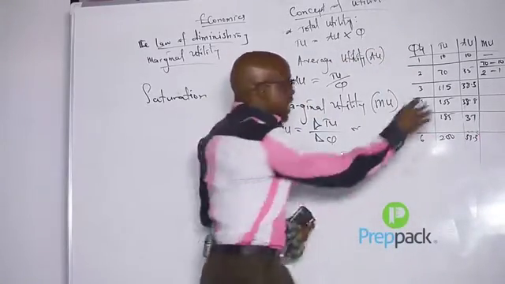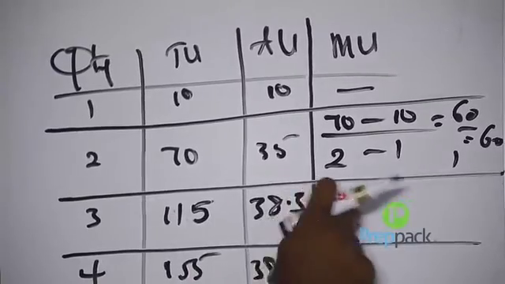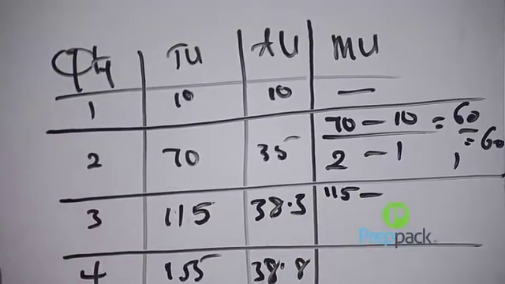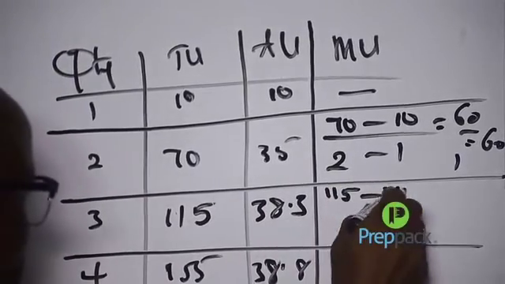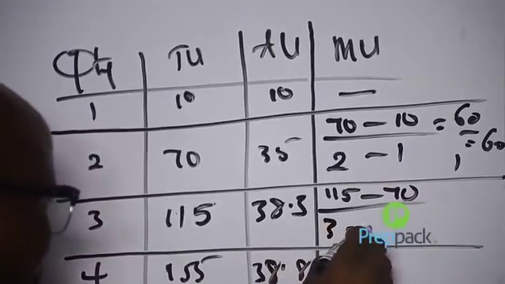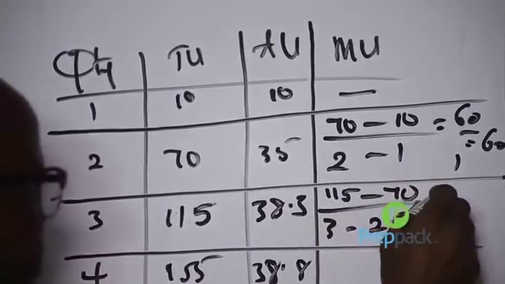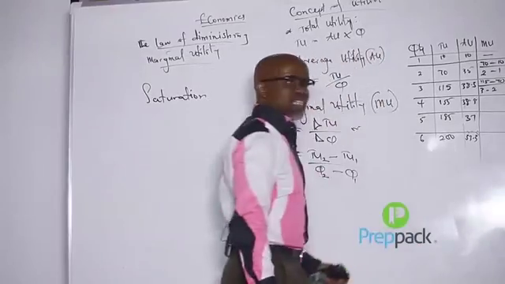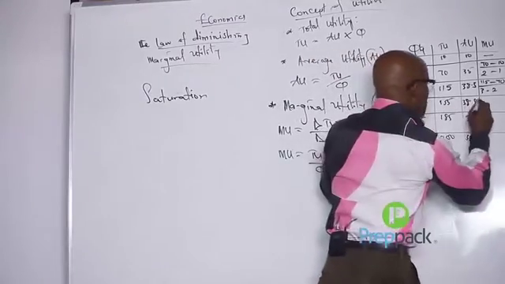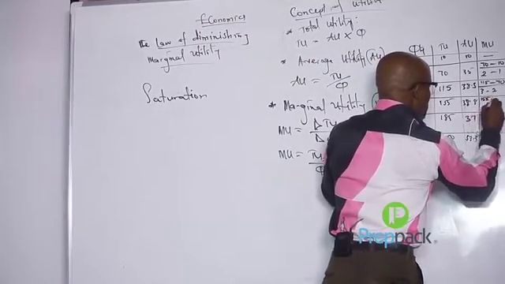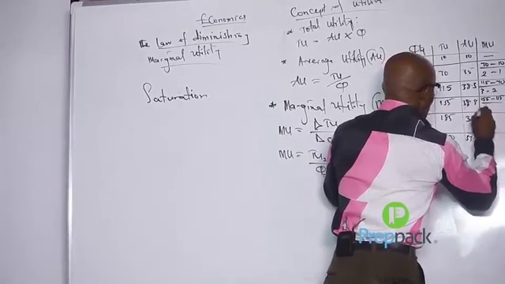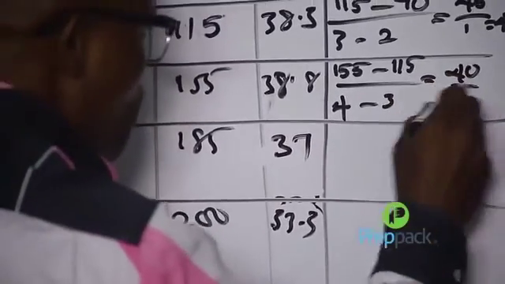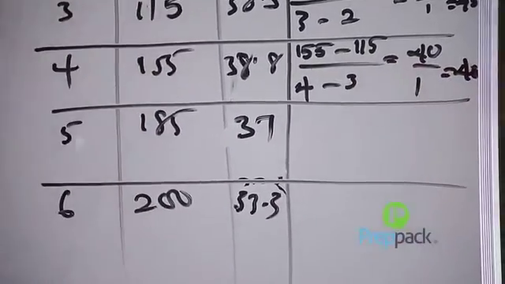You get that right? Now, the next one again. To find this one, my TU2 is 115 minus TU1, which is 70, over 3 minus 1. Here will give us 45 over 1, that still gives us 45. The next one says 155 minus 115 over 4 minus 3. That will give us 40 over 1. Our answer here is 40.